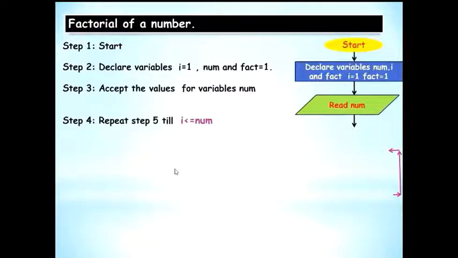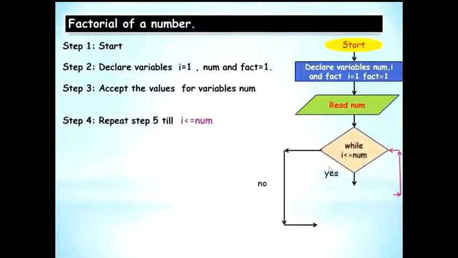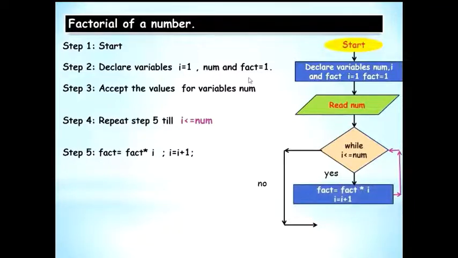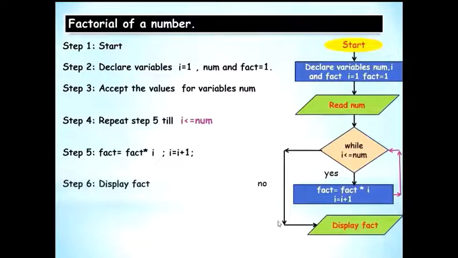So you're going to use a rhombus, yes, no, and because it's a repetition, something will be coming back to the rhombus. Step 5, make sure you have set fact equal to 1. Display fact. If the condition becomes false at any point of time, it will come out of this and display fact and then stop. So this is factorial of a number.